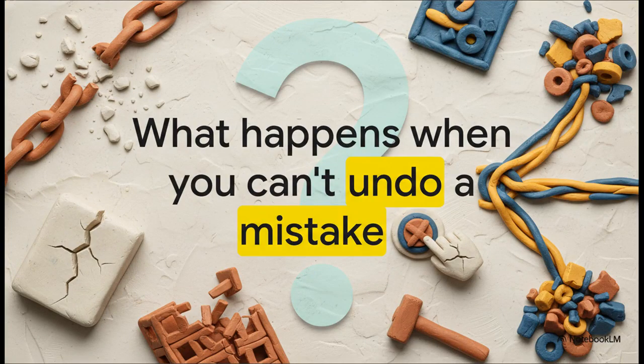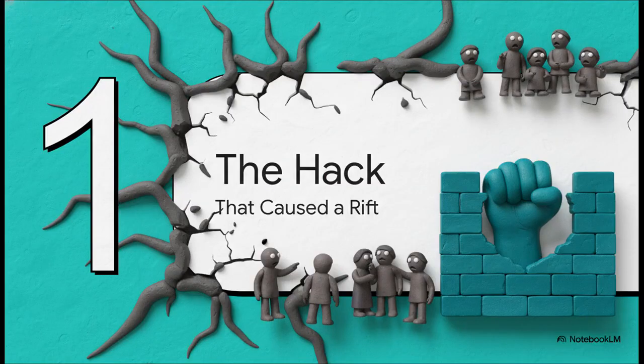Just think about this for a second. What happens when you make a huge, catastrophic mistake and there's no undo button? Like, at all. This isn't just some thought experiment. This is the exact question that literally split one of the most important crypto projects right down the middle. So how did we even get to this point? Well, the whole story really kicks off with one single, incredibly dramatic event. An event that forced an entire community to make a choice that felt, well, pretty much impossible.